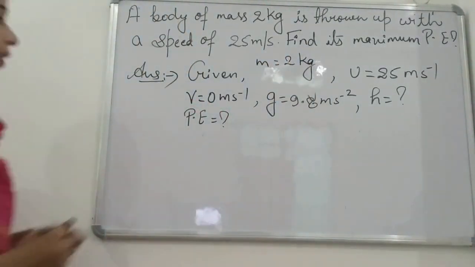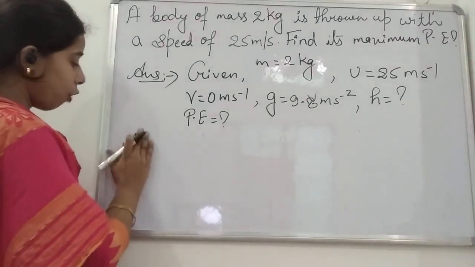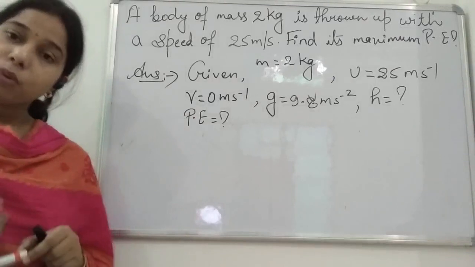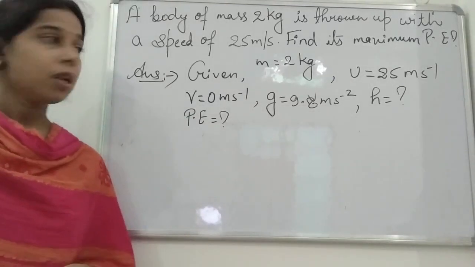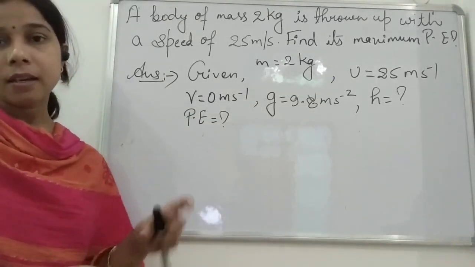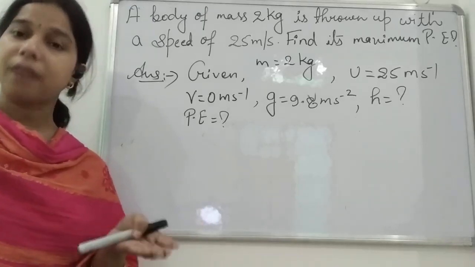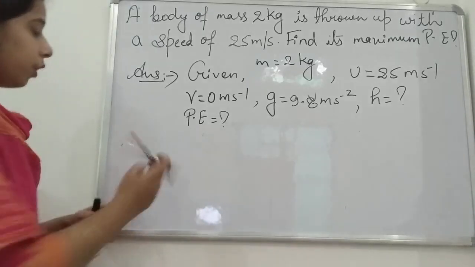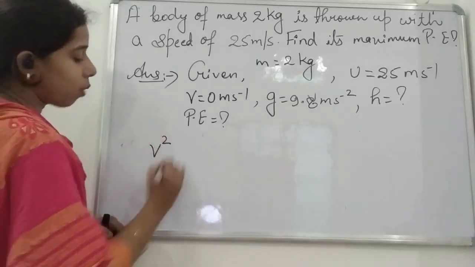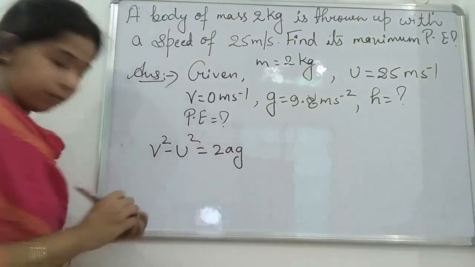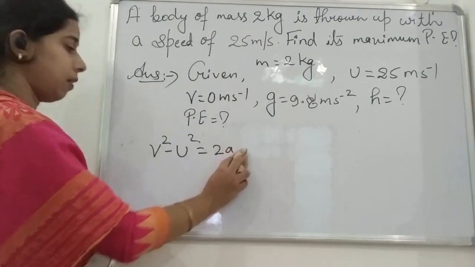Now you see here, student, what formula will we use to find the value of height? We know the equation of motion, and in place of s we will use height, because here the work done is against the force of gravity. So we know our formula: v square minus u square is equal to 2as.